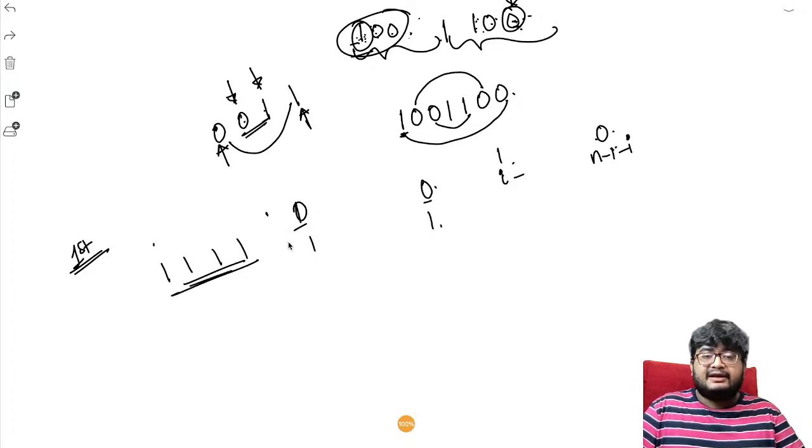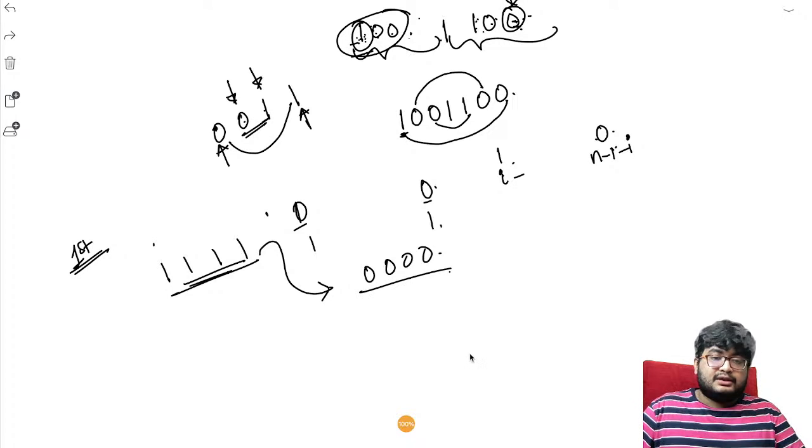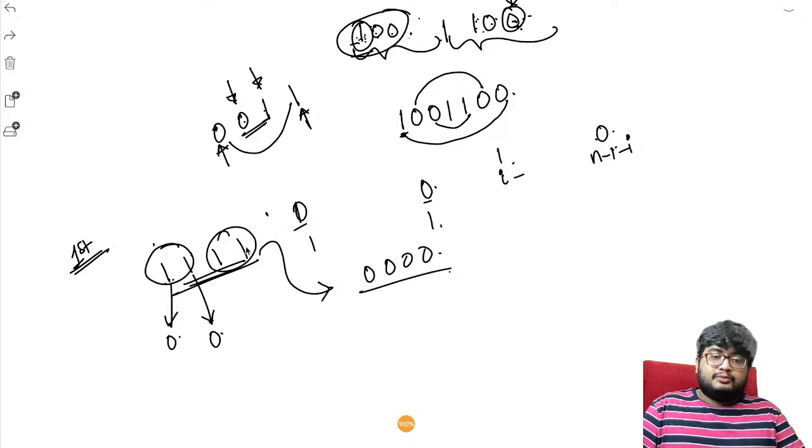All the mismatches are 1. Their corresponding elements on the right hand side will be all zeros, right? What we can do is group them 2 at a time and XOR them. So this will become 1 XOR 1 is 0, 1 XOR 1 is 0. Again, we'll group them 2 at a time, 0 and 0.